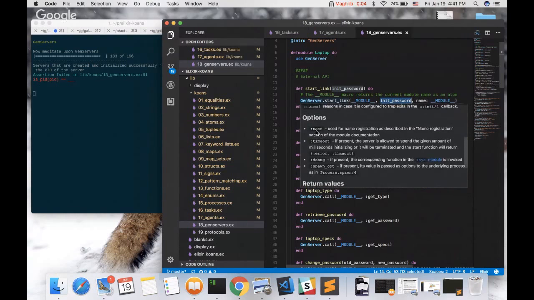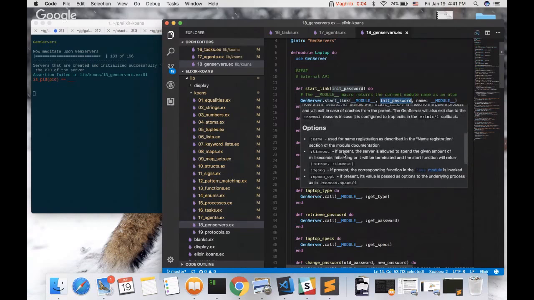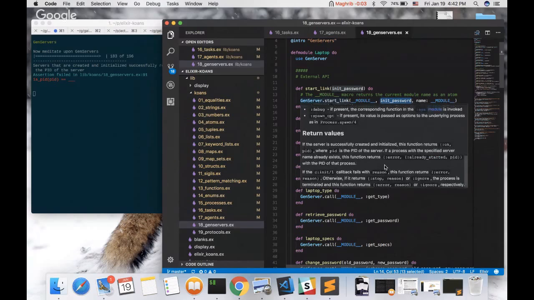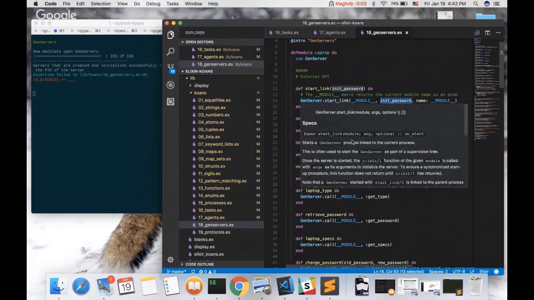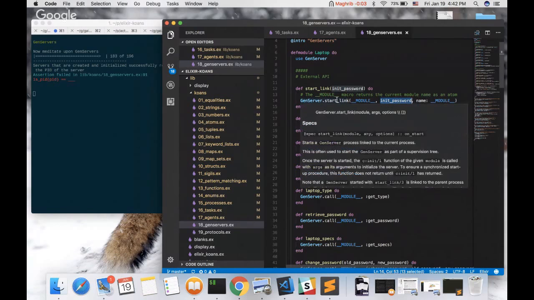Okay, the arguments are name, we name it, and timeout. If there's a timeout, the server is allowed to spend the given amount of milliseconds, or it will terminate. Got it. And it returns regularly the PID. Anyway, let's continue. So we give it init password.